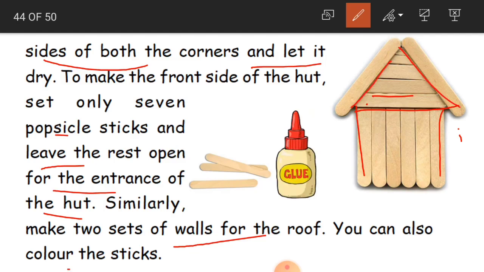You can also color the sticks. So here our kacha house, hut, is ready. If you do such projects, you can take a photo of it and upload it in our chat options, children. If you make any activity, you can upload it in our AIMS chat option.